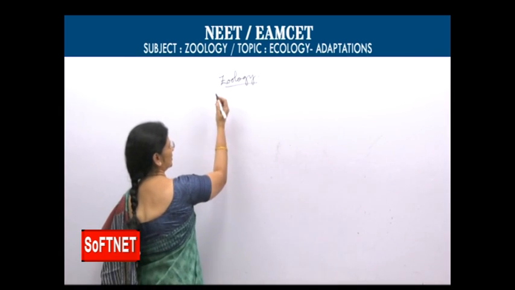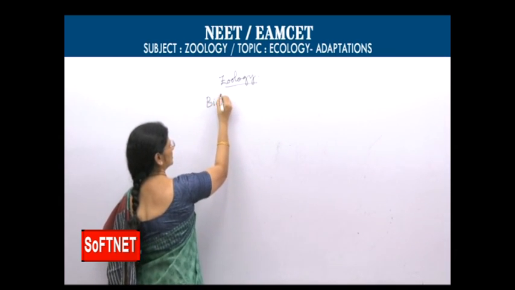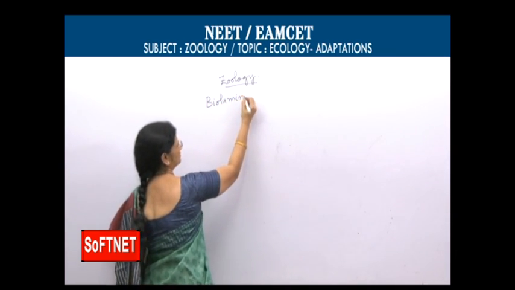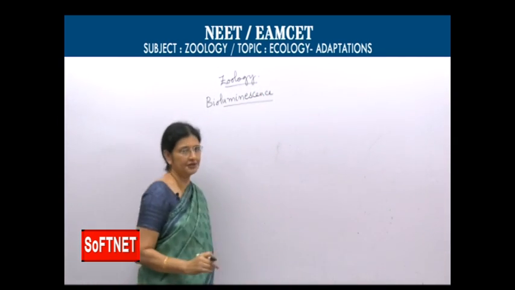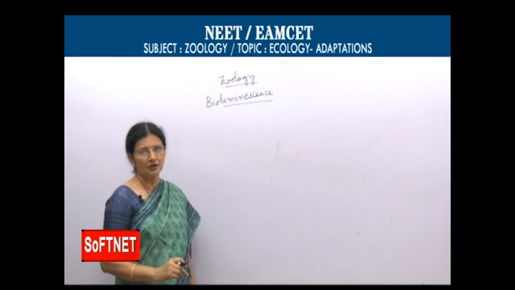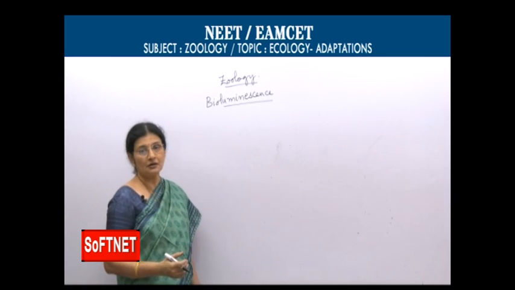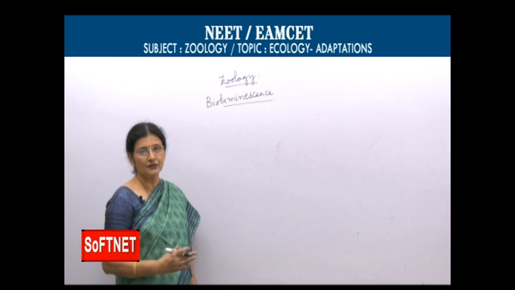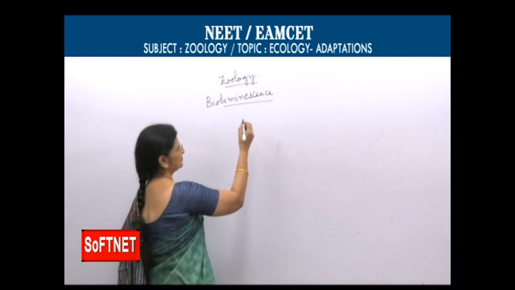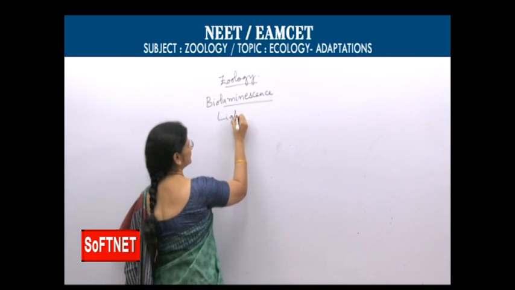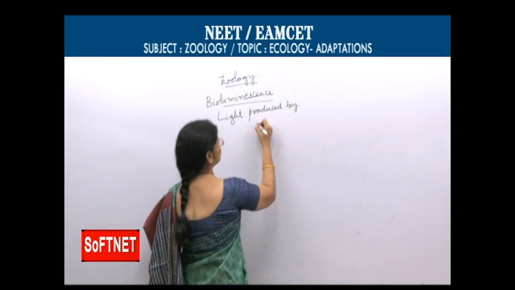Now, before concluding this effect of light, we will see one more commonly studied factor, bioluminescence. You studied in the chapter animal diversity also, one particular phylum is there, Ctenophora. They exhibit this bioluminescence. Bioluminescence means light produced by living organisms.